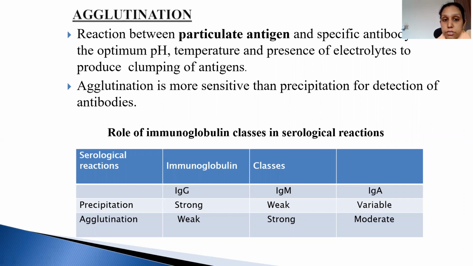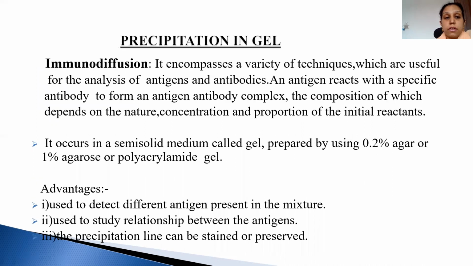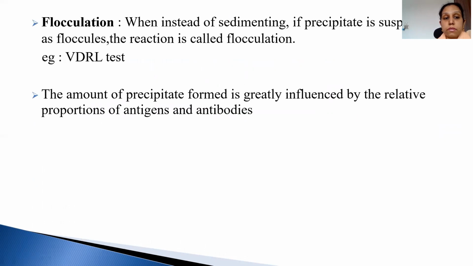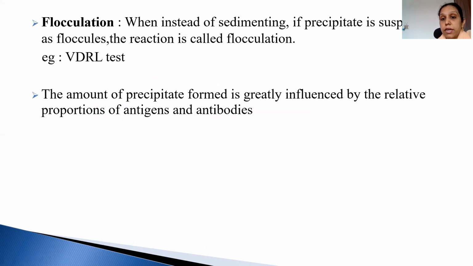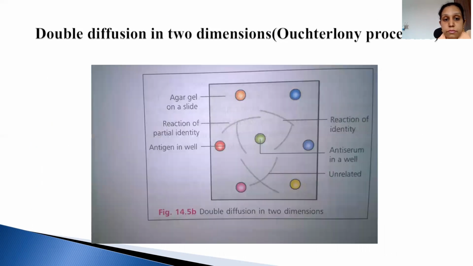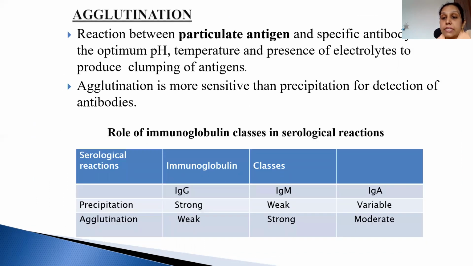Now coming to the agglutination reactions. In precipitation, a soluble antigen is needed. In this, a particulate antigen is needed. So we can go back to the definition. Here, a soluble antigen reacts with the specific antibody. Here, a particulate antigen reacts with the antibody. The definitions remain the same.